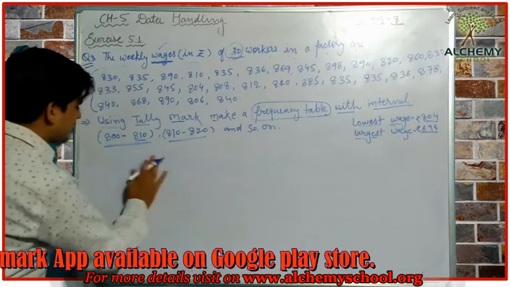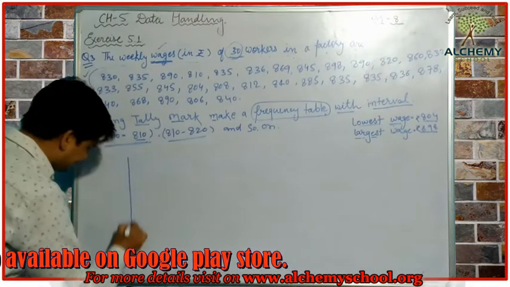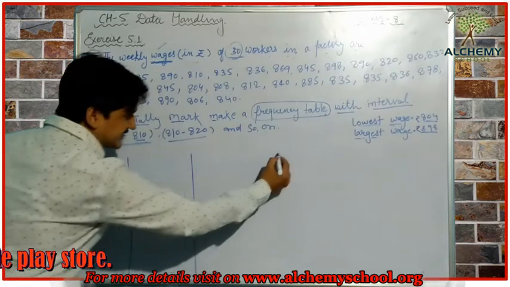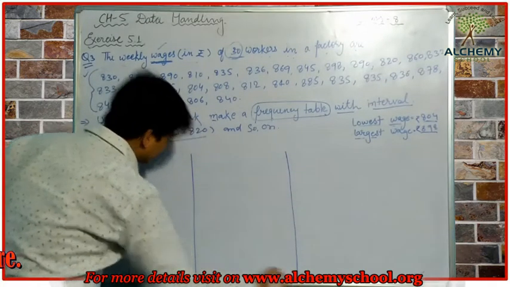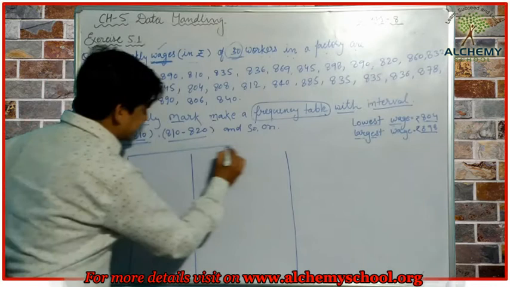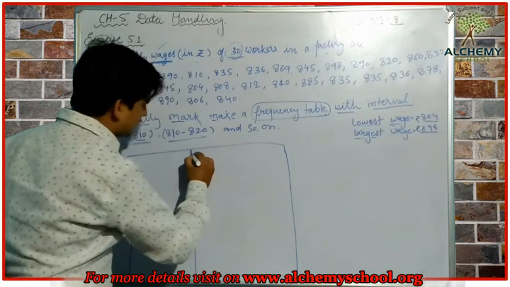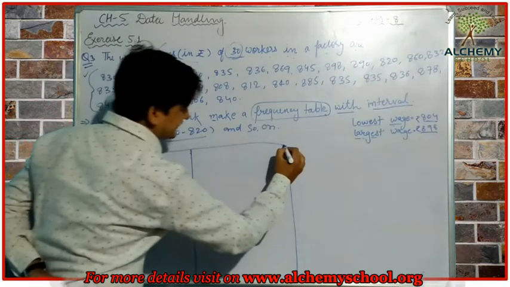First of all we have to make a table here. This is the table. The first column will represent the interval, the second column will represent tally marks and the third column will represent frequency.